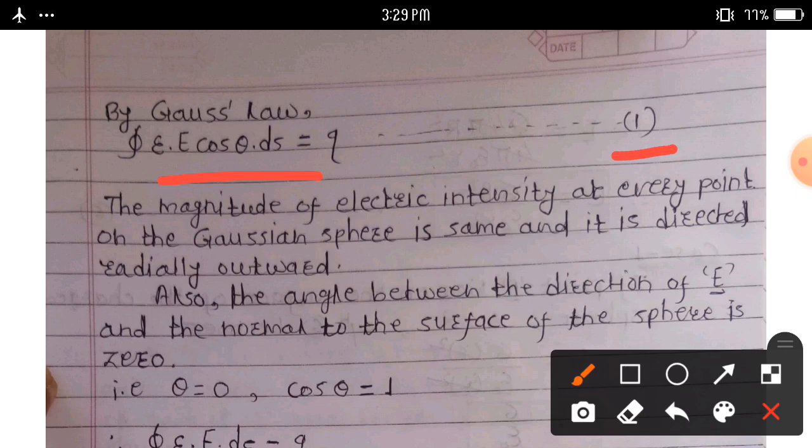The magnitude of electric intensity at every point on the Gaussian sphere is the same and it is directed radially outward. Also, the angle between the direction of E and the normal to the surface of the sphere is 0. Then theta is equal to 0, so cos 0 is equal to 1.